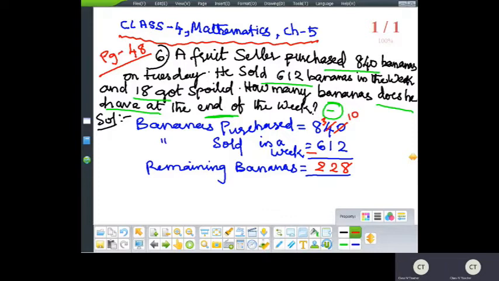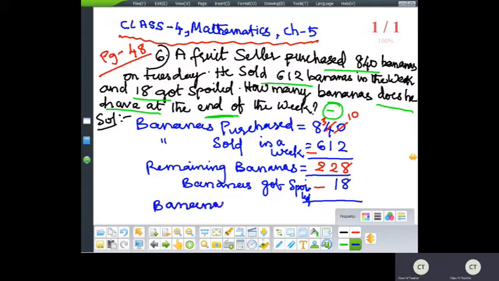In those, 18 bananas got spoiled. Bananas got spoiled is equal to how many? 18 bananas. Okay, now bananas remaining at the end of the week.